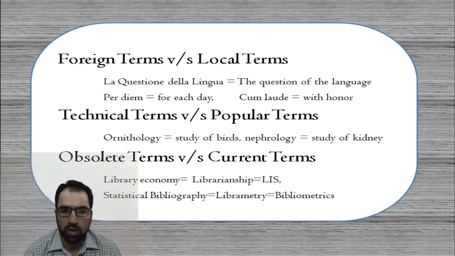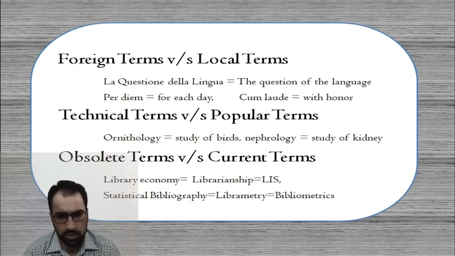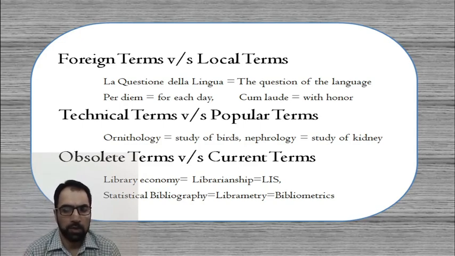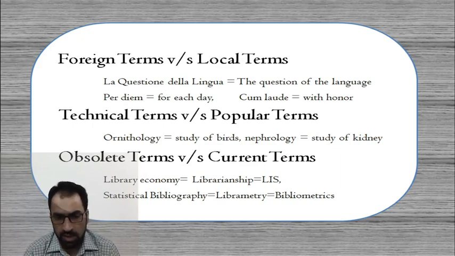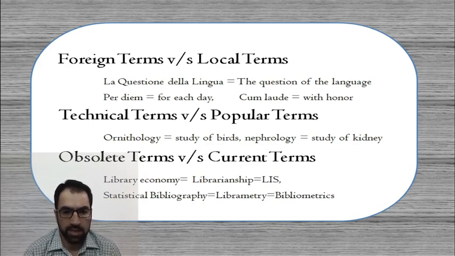In a similar manner, when we talk of bibliometrics, the current terms are bibliometrics, scientometrics, informetrics. The earlier terms, which are now obsolete and less used, are statistical bibliography, bibliography, grammetry. If you are using the obsolete term, it has to be used continuously. But the feasible thing is the usage of current terms, because they are much more in use. So here one has to decide, and then these terms have to be used uniformly. That is basically the essence of the uniform heading principle.